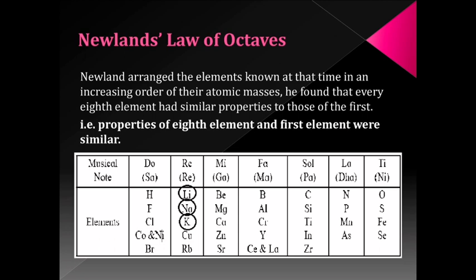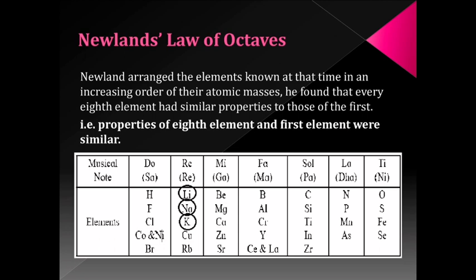Then he found that the properties of every 8th element are similar to the properties of the first element. He also compared this discovery with the octaves found in music. You might have heard about the 7 main notes found in the Indian music system. These notes are Sa, Re, Ga, Ma, Pa, Dha, Ni. And again Sa repeats.